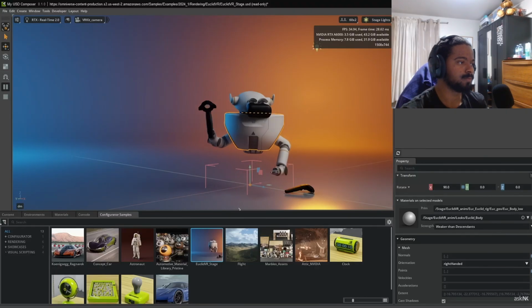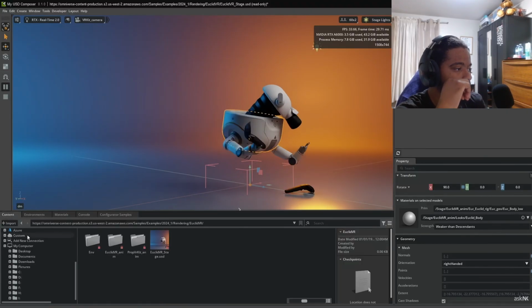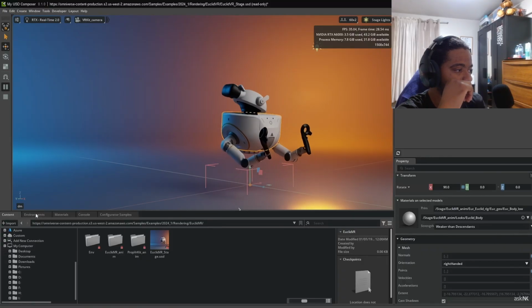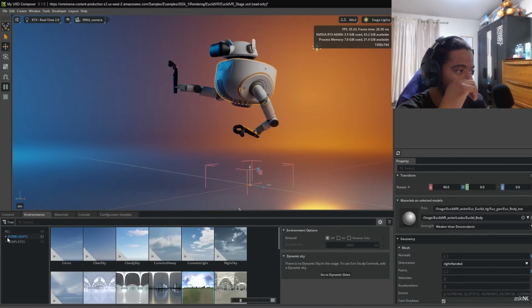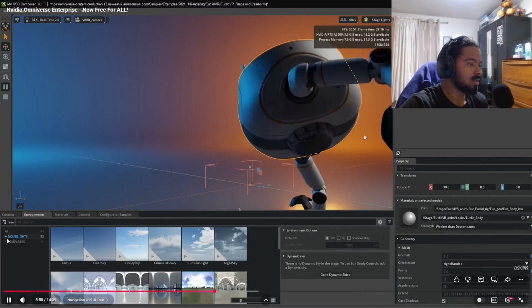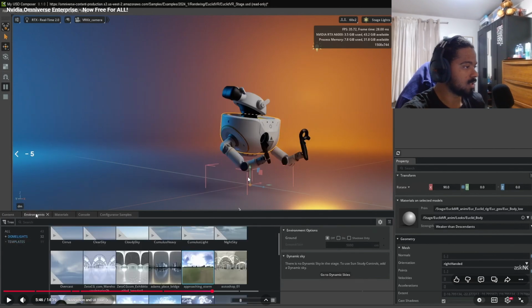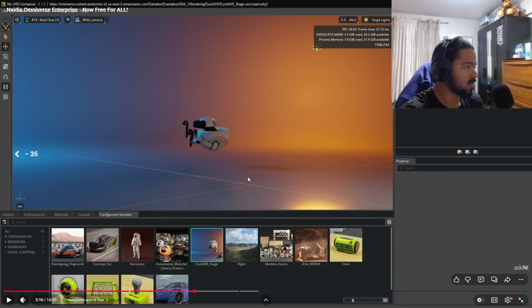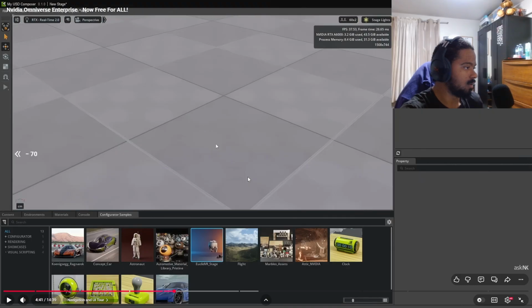Right over here is where we've got content. So we've got our contents, the default contents that we get to work with. We've got environments right here, and there are different kinds of environments, from the dome light all the way to various files. It directly comes from your files.